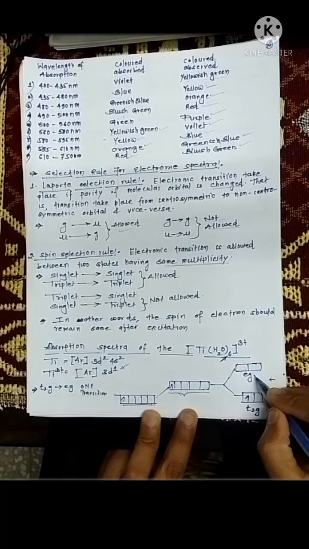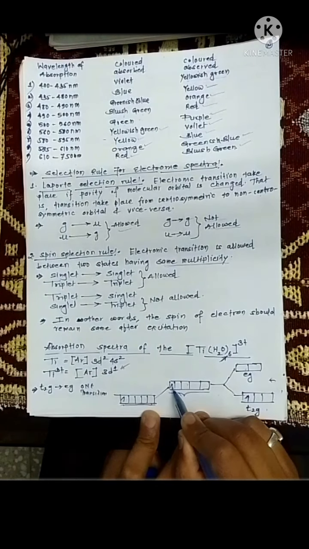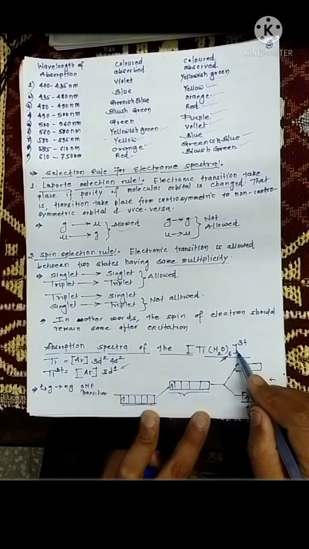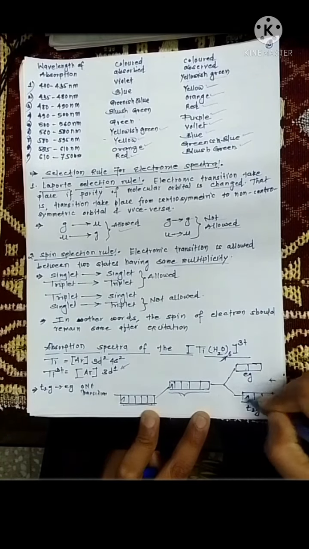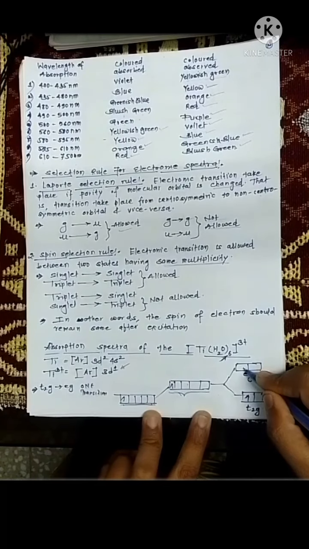One is the Eg set. The lower energy set is known as the T2g set. Obviously this electron goes to the lower energy state first, that is into the T2g set. When this complex is exposed to light, it absorbs the light, and this electron gets excited and goes into the Eg set of orbitals.